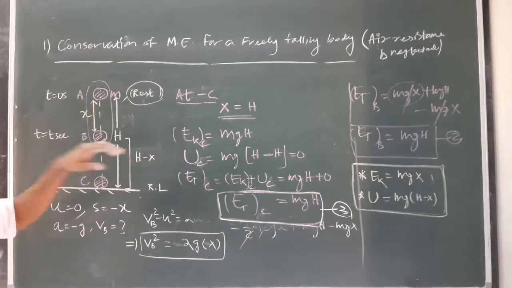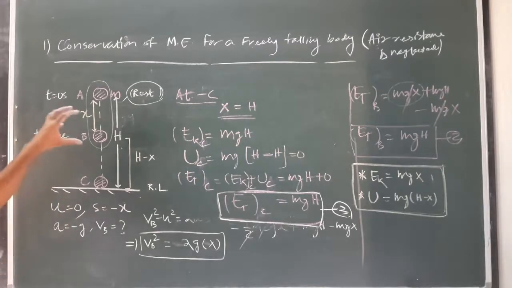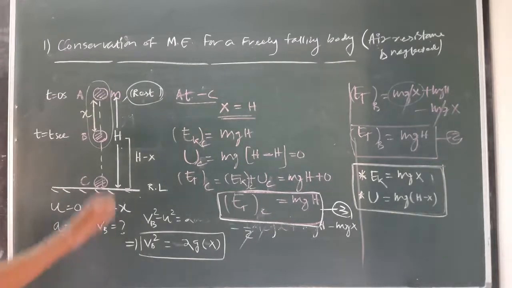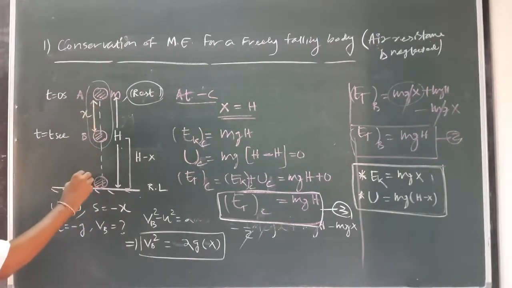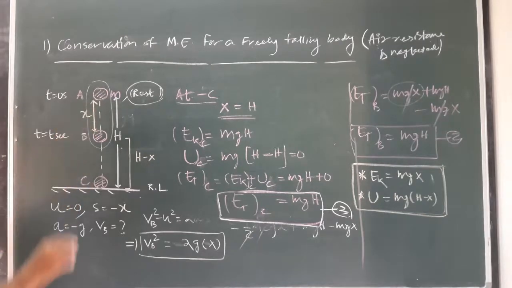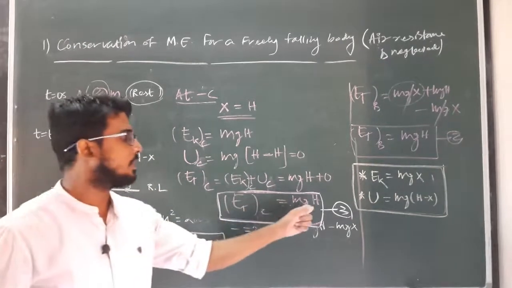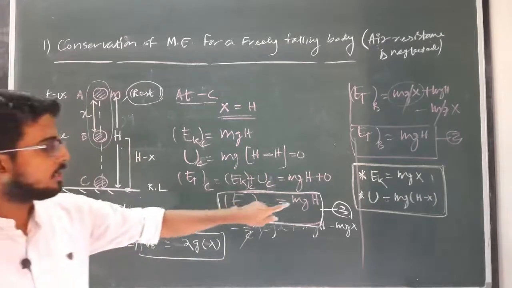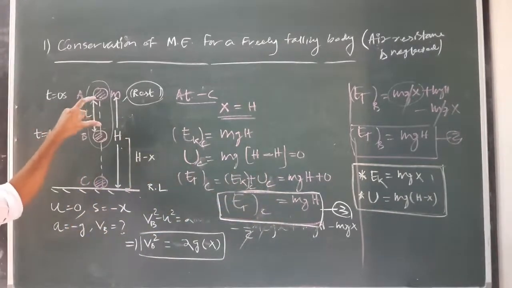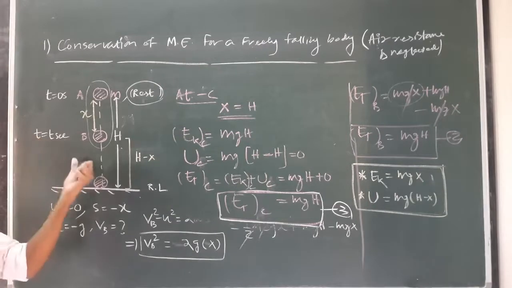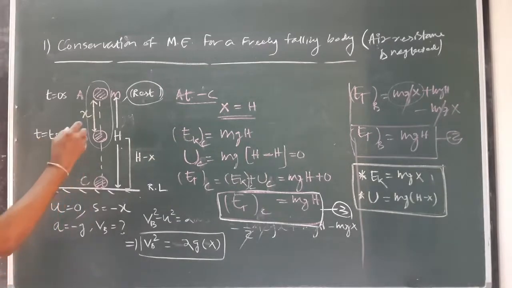And from this derivation we conclude what? The total mechanical energy for a freely falling body when air resistance is neglected is conserved. Clear? Because we are taking three arbitrary points, and at each and every point the total mechanical energy is equal to how much? mgh, the energy stored within the body initially. That's why we can say when a body is falling freely from a certain height and we neglect the air resistance, then the total mechanical energy of the system remains conserved. Clear?